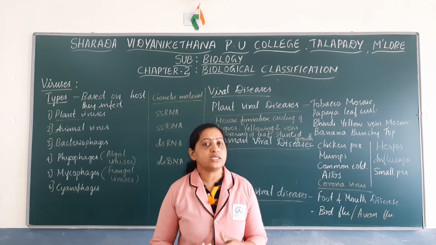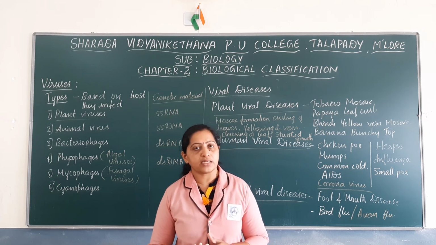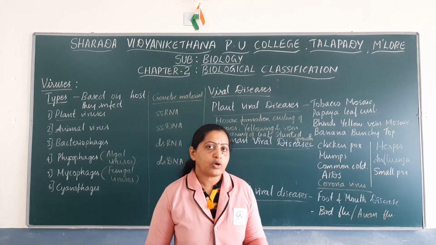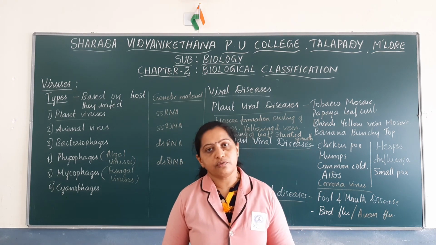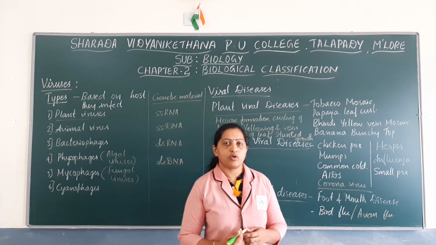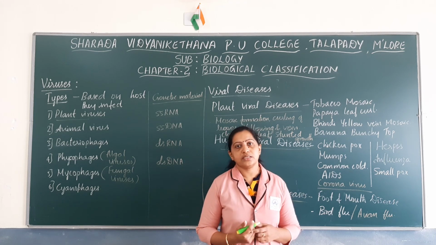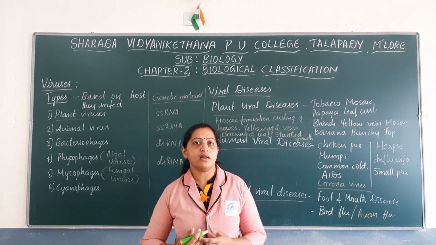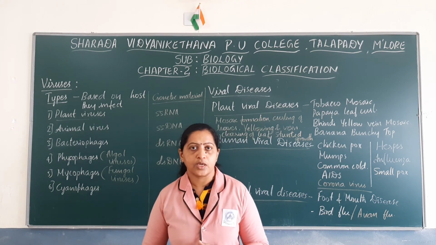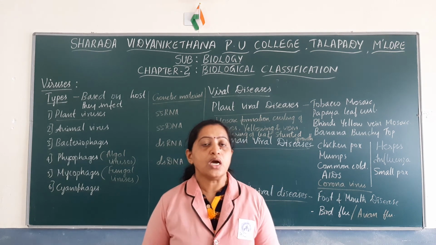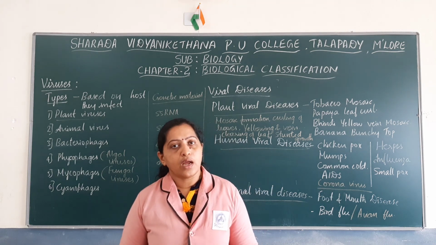We have discussed in detail the discovery of viruses and the components of viruses, and we have also noted down the types of viruses and various viral diseases. So next we have to discuss viroids and prions.